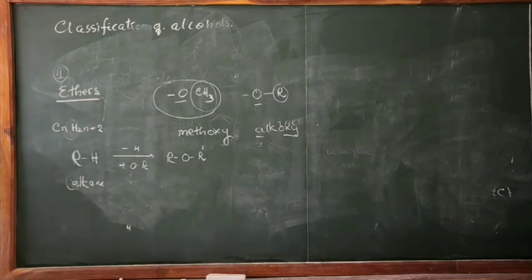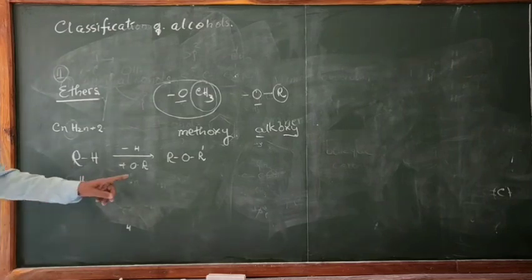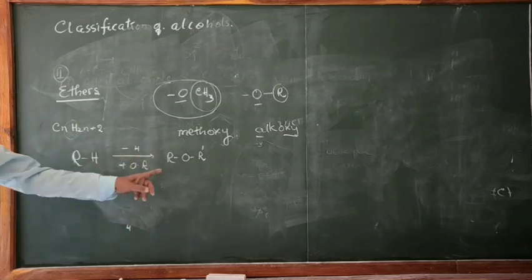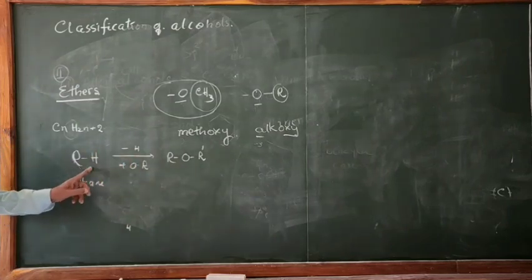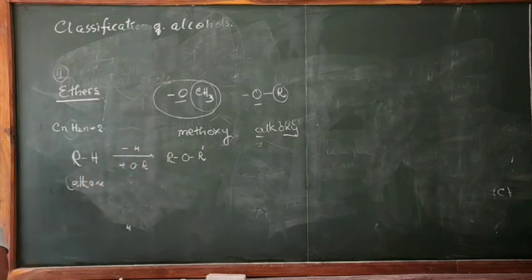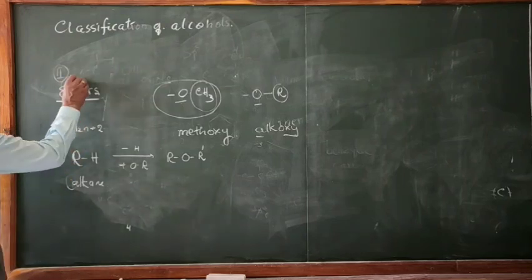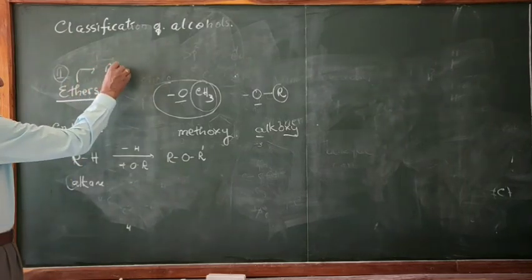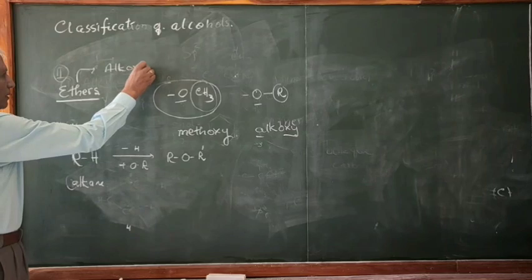I repeat, ethers are the alkoxy derivatives of alkane. This compound is obtained from alkane, derived from alkane. How? By removing H and putting the OR. And this is called alkoxy alkane. So the IUPAC name of this ether is alkoxy alkanes.